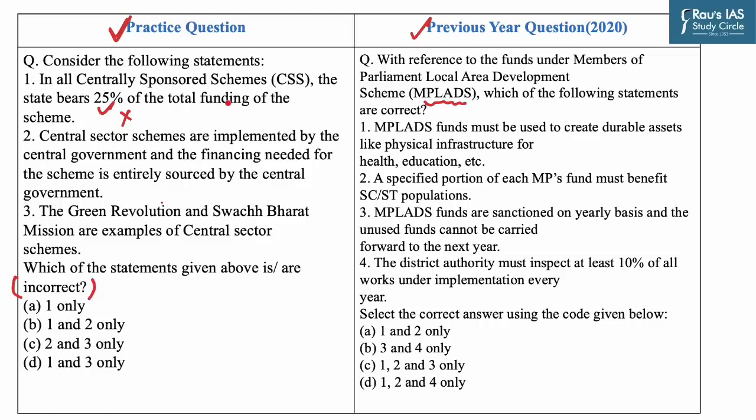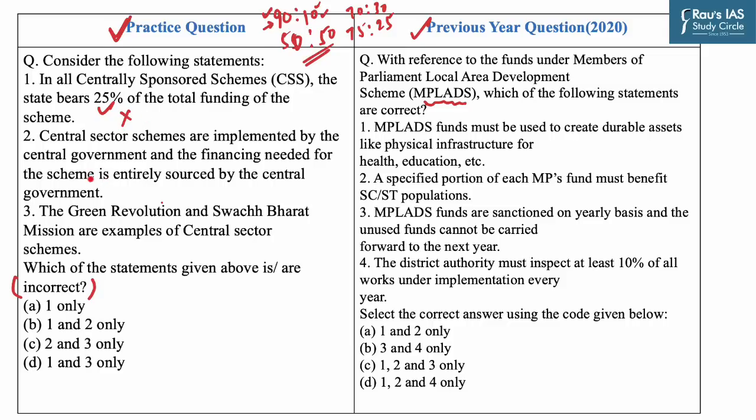Now, centrally sponsored schemes are those schemes which are implemented by the state government but sponsored by the central government with defined shareholding. This funding is borne in the ratio of 50-50, that is, both center and state will bear equal cost, or in a ratio of 90:10 for hilly states. In this case, 90% of the funding is borne by the central government while 10% is borne by the states. Some other ratios are 75:25 or 70:30. So, the statement that states bear 25% of the funding is incorrect.